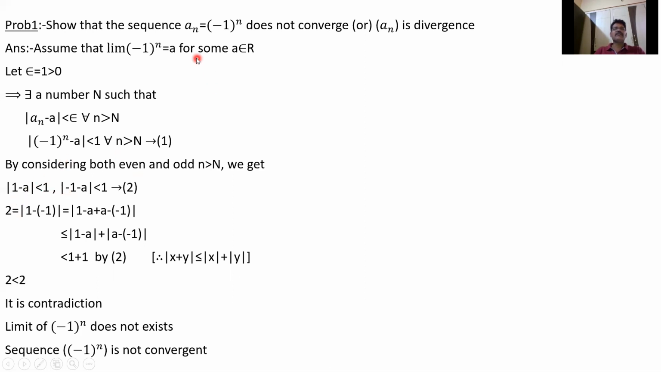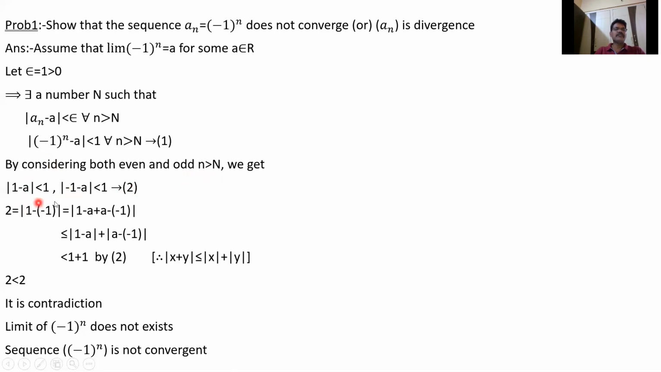Because for odd, suppose a1: (-1)^1 is minus 1. a3: (-1)^3, so minus 1. a5: (-1)^5, so minus 1. So simply, a_n is 1 if n is even, and minus 1 if it is odd. So by considering both even and odd n for n greater than N, for the even term you get 1, and for the odd term you get minus 1. So we only have two possibilities, either 1 or minus 1.